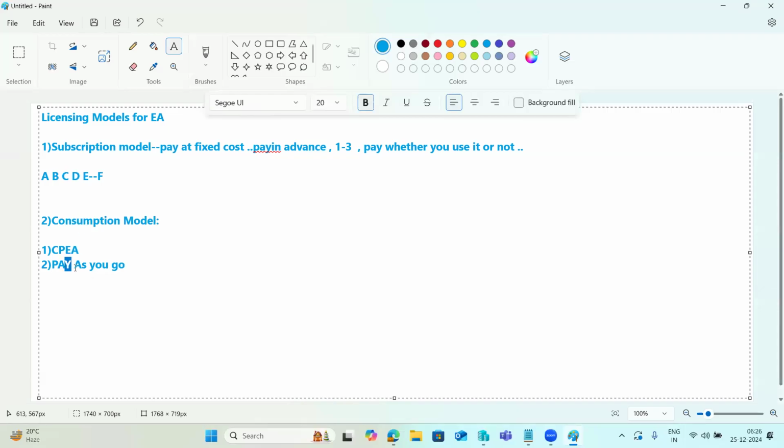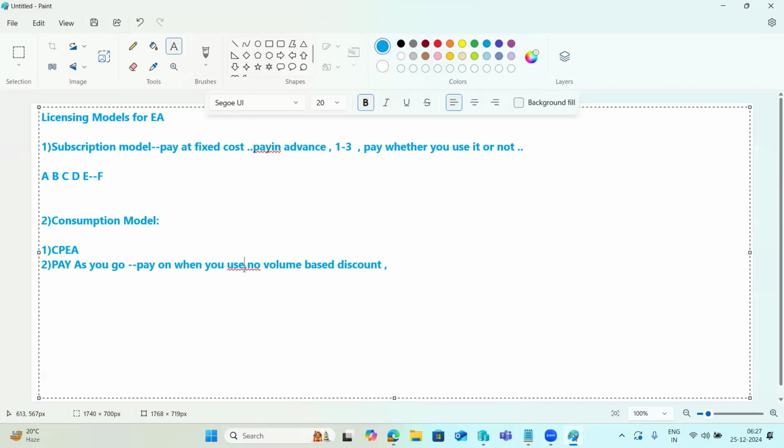But here you also have pay as you go and CPEA. What does pay as you go mean? There is no upfront investment. Pay only when you use it, and no need to pay when you are not using it. There is no volume based discount and no annual commitments. You will get a monthly balance sheet, and you need to pay that amount to SAP for the pay as you go model.